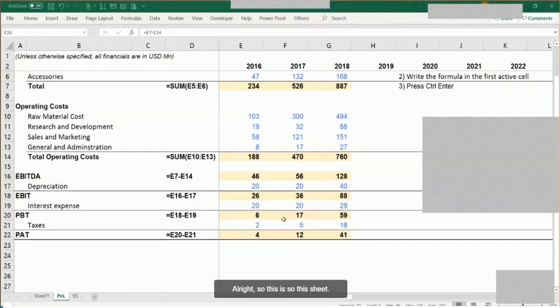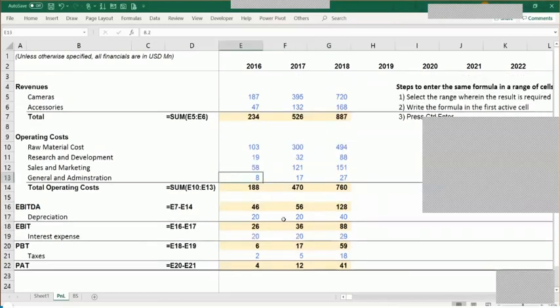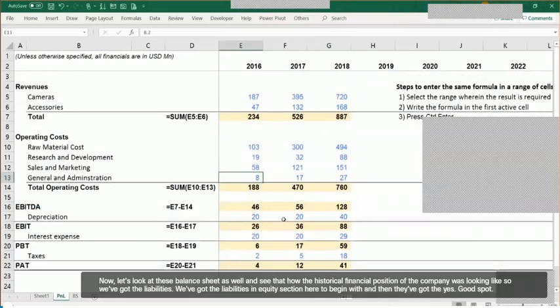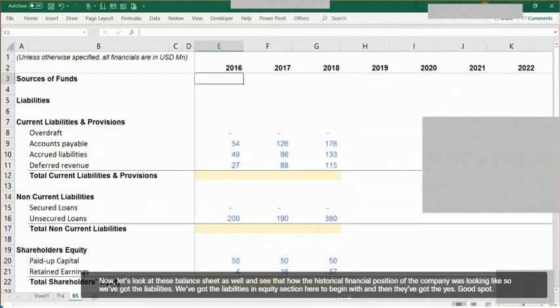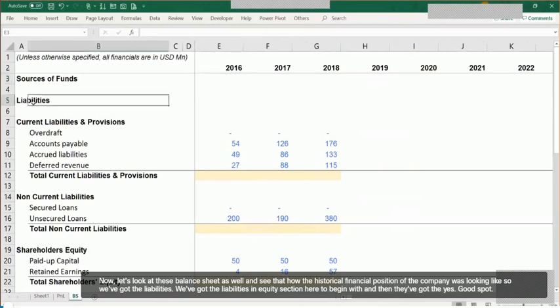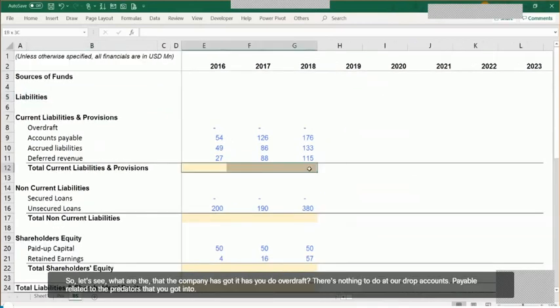This sheet essentially talks about the historical P&L. Now let's look at the historical balance sheet as well and see how the historical financial position of the company was looking. So we've got the liabilities and equity section here to begin with, and then we've got the assets part. So let's see what are the liabilities that the company has got. It has zero overdraft. There's nothing which is in overdraft.